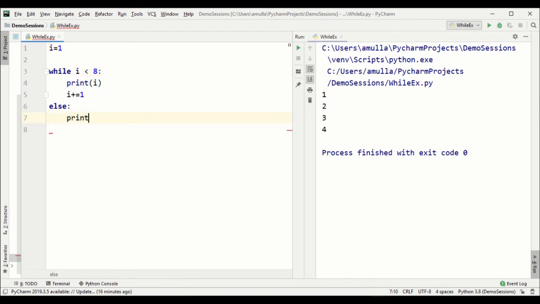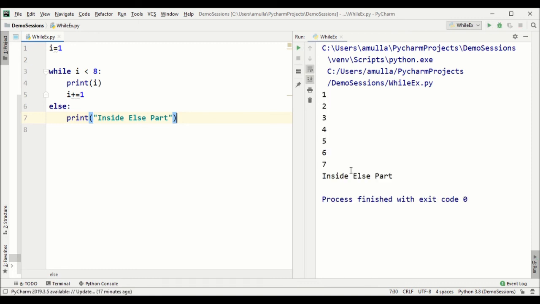Let's print some string. It is like inside else part. Okay, let's execute. Okay, so after 7 it goes to 8, like it goes to else part. Okay,